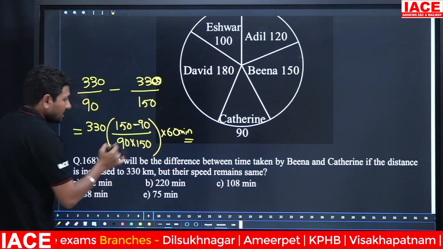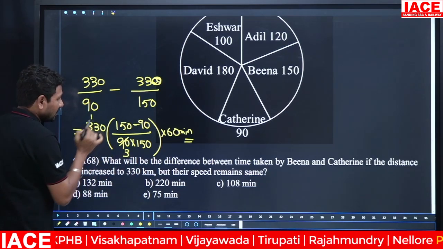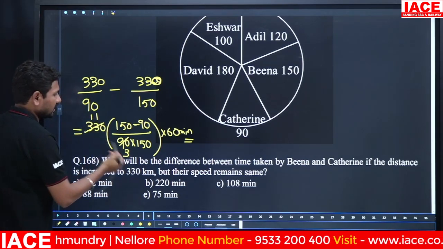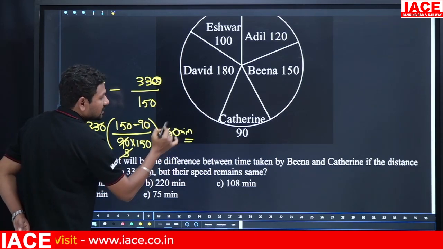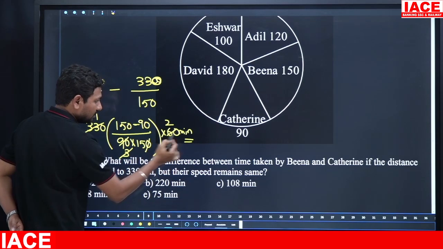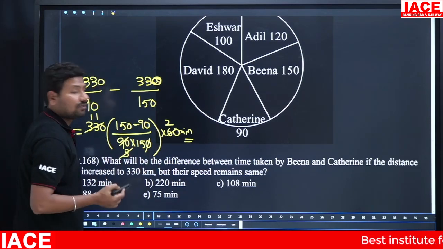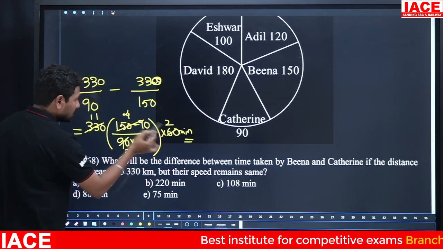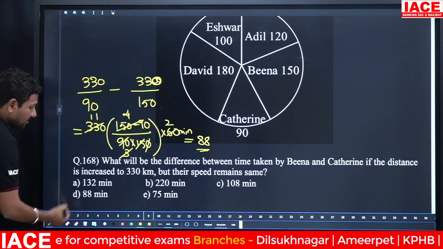Then cancel the terms. 30 3s are 90, 30 1s are 30. The 0 and 0 will be cancelled. 3 11s are 33. Next, 3 2s are 6, here 60, 2 times. Here 0 0 will be cancelled. And 150 minus 90 is equal to 60. 15 into 60, 4 times. 4 2s are 8. 8 into 11 is equal to 88 minutes. 88 minutes is option D.